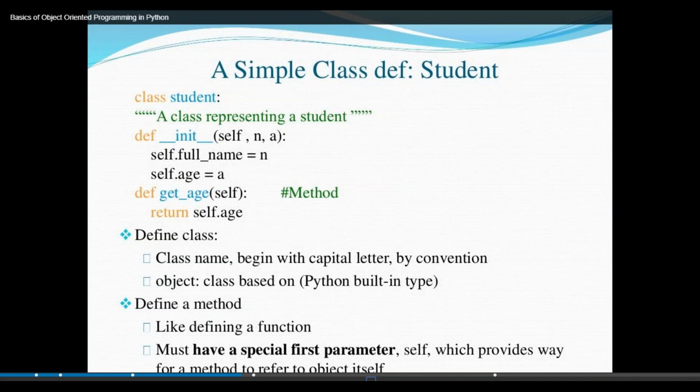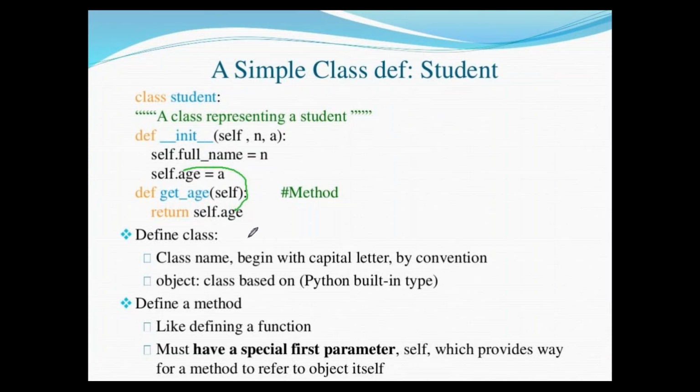So now you want to acquire the age. Definition get_age(self), then return self.age. See, this self.age is sent here, right?